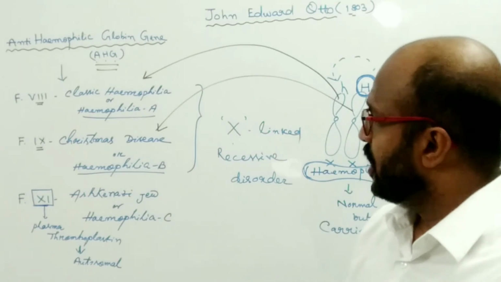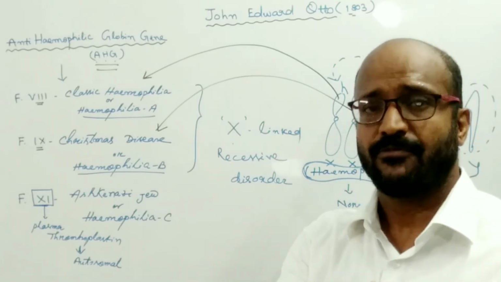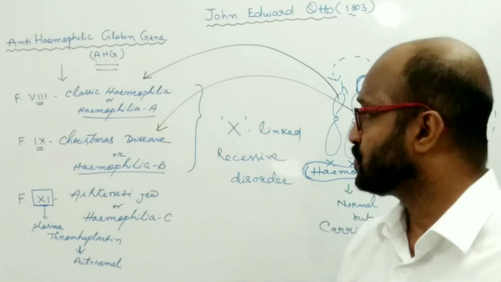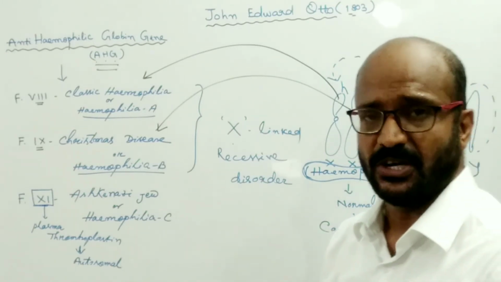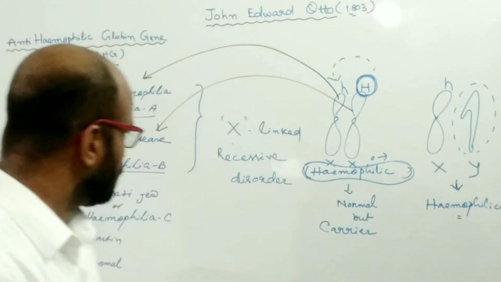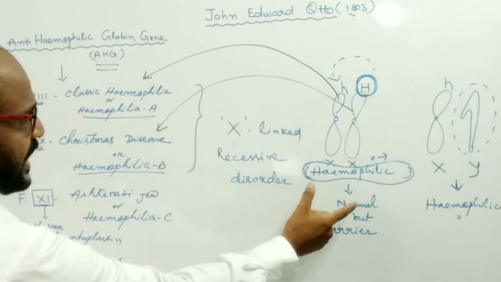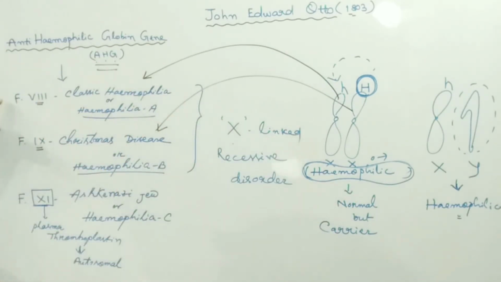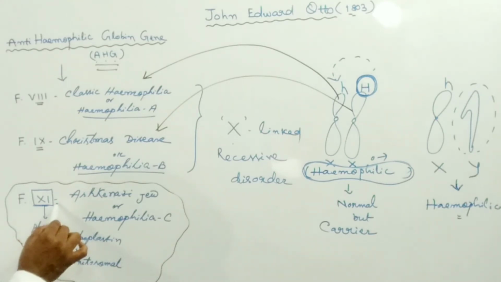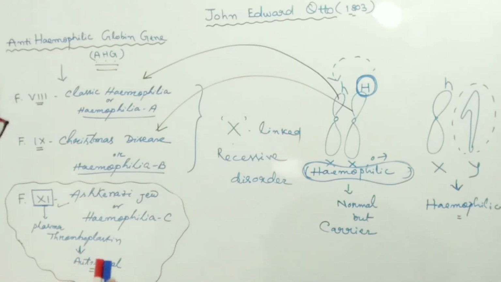And such disease was actually found in the royal families of Russia and Britain. That's why hemophilia is also known as the royal disease. So the X-linked gene present on the X chromosome is connected with the formation of blood clotting factor number 8 and blood clotting factor number 9. And another hemophilia is caused by blood clotting factor number 11, which is present on an autosome. So this is an autosomal linked character.